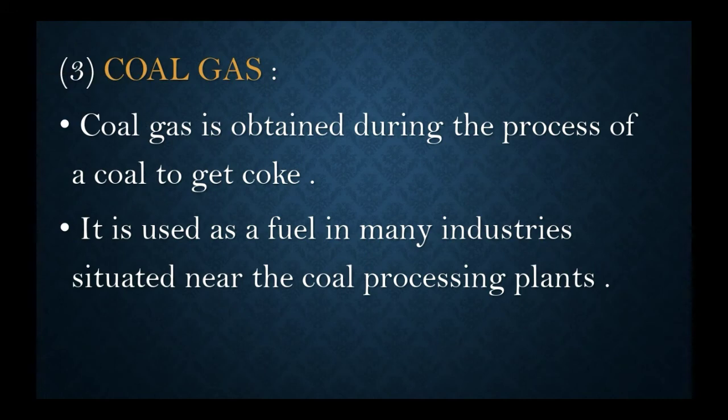Next, coal gas. This coal gas is obtained during the process of processing coal to get coke, and it is also used as a fuel in many industries situated near the coal processing plants.